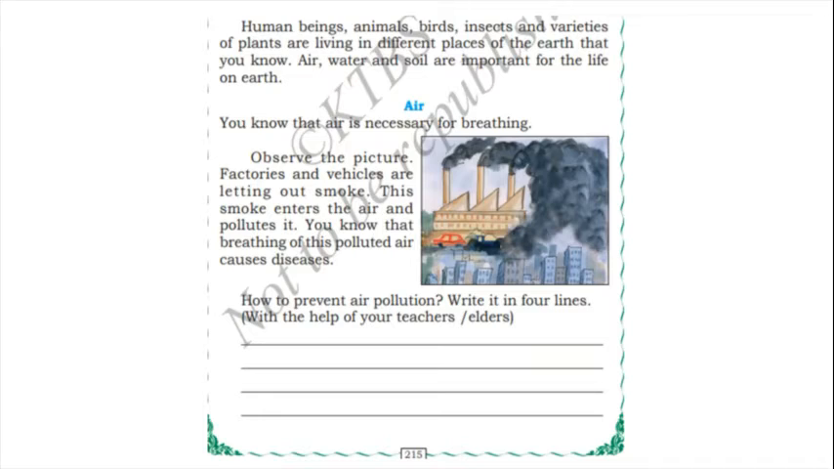Observe in the picture: factories and vehicles are letting out smoke. If this smoke enters the air, the air will be polluted. If we breathe the same polluted air, we may get many diseases. This polluted air causes many diseases and is very harmful to all the living beings. So how to prevent air pollution, children?